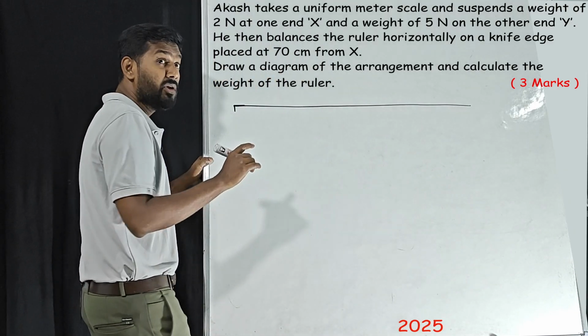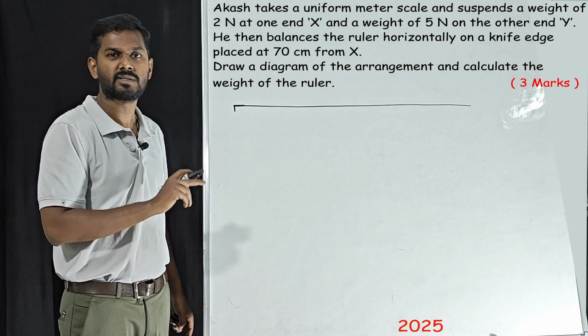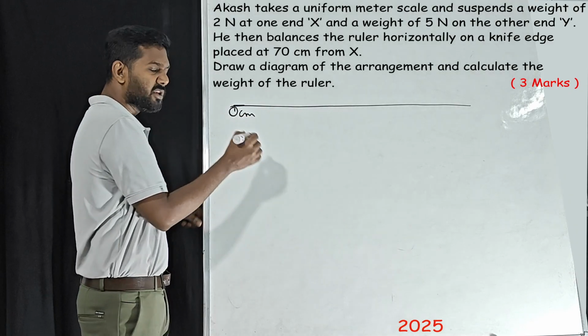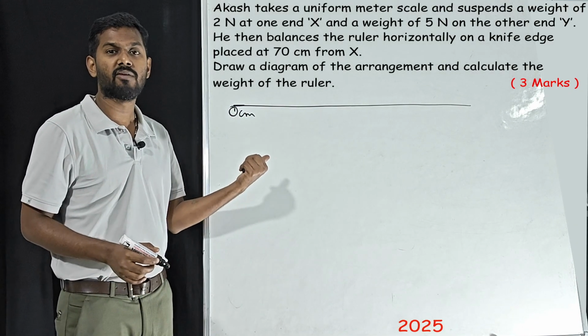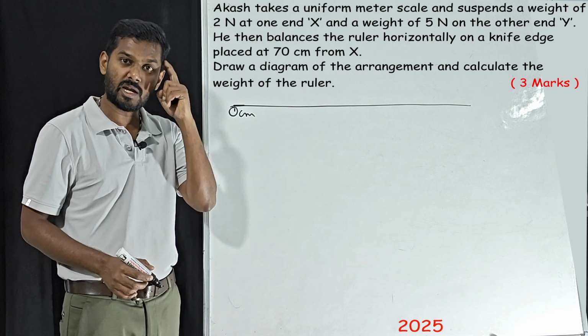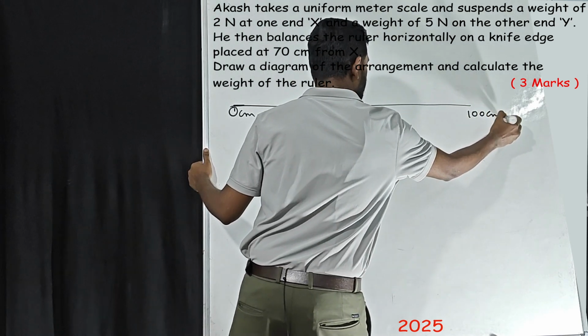Uniform meter scale, it is not just meter scale, uniform meter scale, that is very much important. Why is it important? Because in a uniform meter scale, center of gravity will be exactly at the center, that is nothing but 50 centimeter, that you should know. So in a uniform meter scale, this is 100 centimeter.